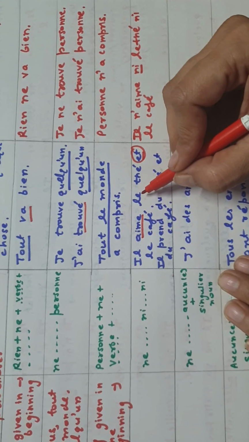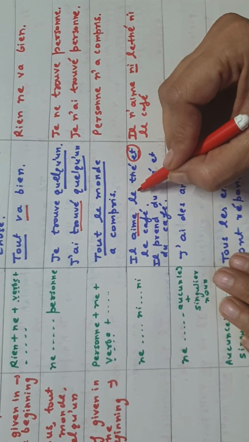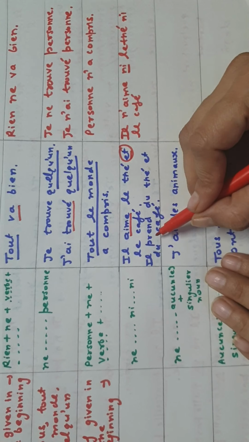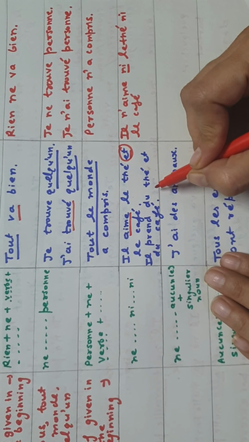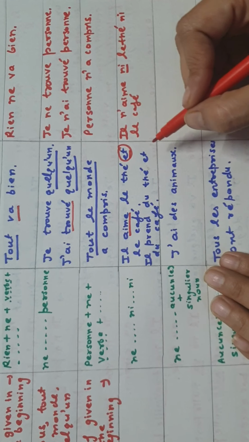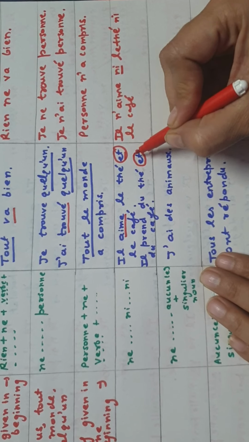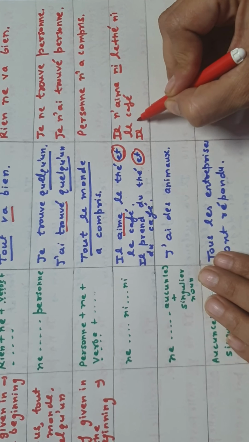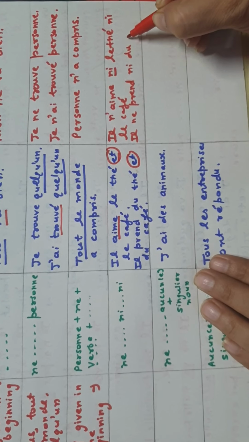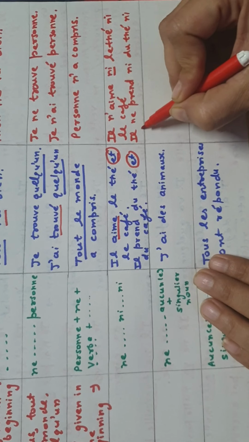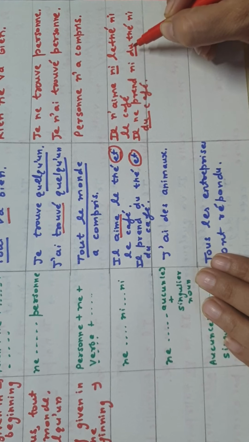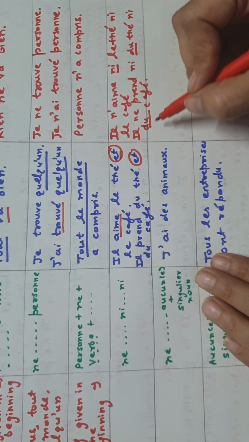So I am removing this et from between. Okay, and here, as I told you many times, the definite article we do not remove when we are placing ni and ni. Okay, similarly, il prend du thé et du café, here we have to remove. These are the partitive articles. Partitive articles you will always have to remove in such kind of sentence, and et also has to be removed from here. So the sentence will be like il ne prend ni du thé ni du café. So these articles are intact. Only thing we have removed et from between, right?